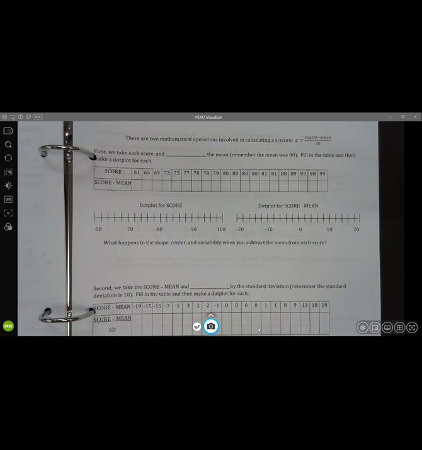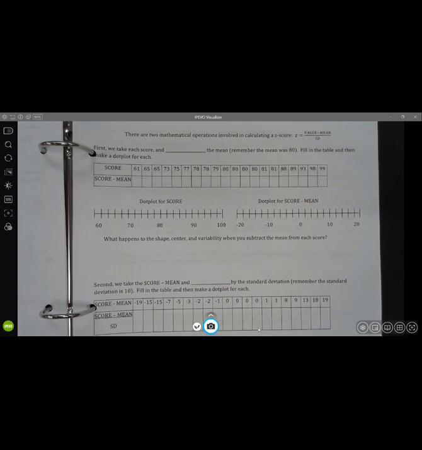Before we really talk about what a z-score is, if you're not 100% sure what a z-score is or why we're learning about it, just hang tight with me for a second, because before we get there, I really want to talk about what is happening here when we find z-scores. Go ahead and put the date at the top of your paper, and let's get started.